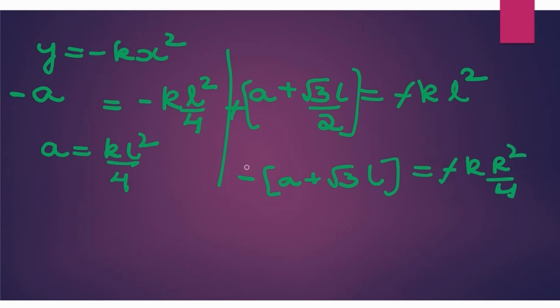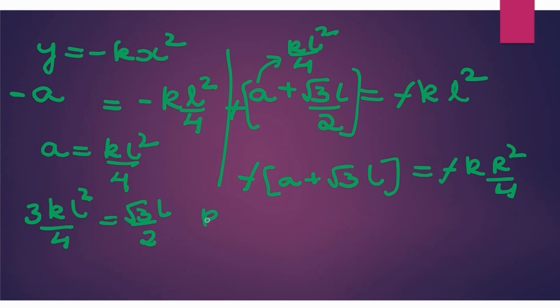Now let's say 1, 2, 3 respectively. From the first equation, try to apply the value of A in the second equation. So what will you get from that? K L square by 4. If I substitute K L square by 4 here, you will get K L square minus K L square by 4. That is 3K L square by 4 is equal to root 3 L by 2. From this you will get the value of K. How much will you get the value of K? K is nothing but 2 by root 3 L. So remember this.